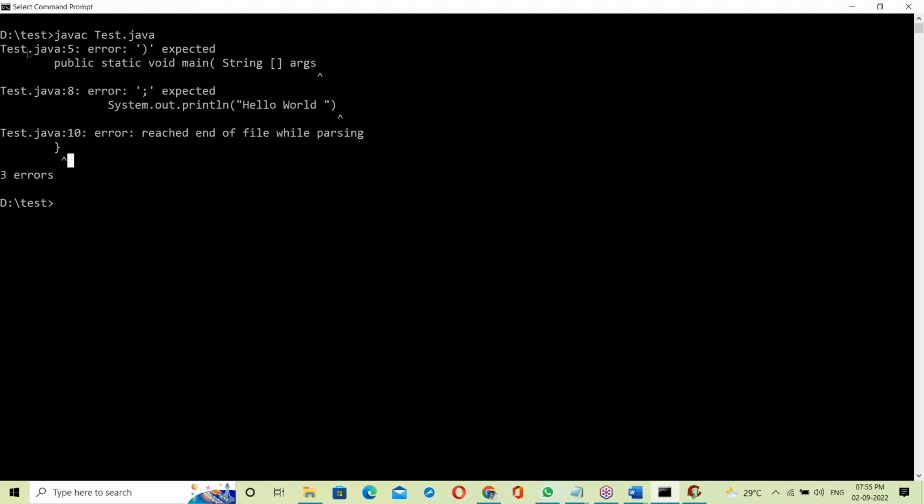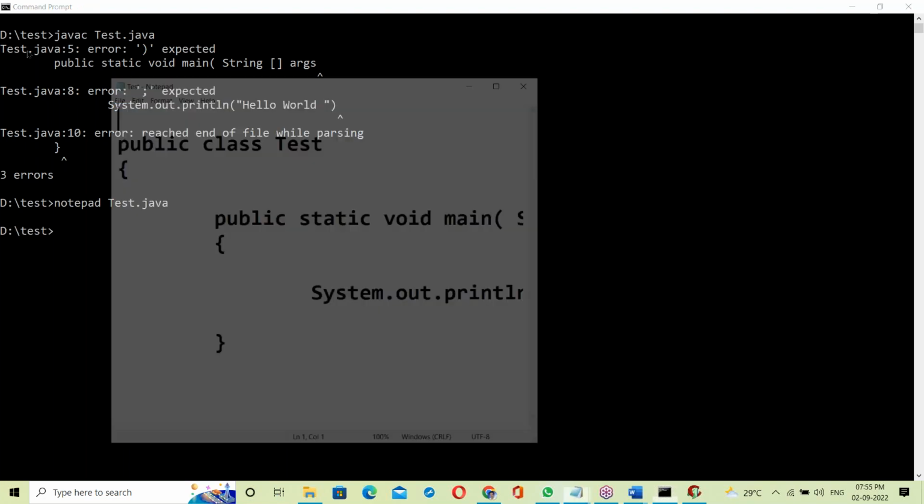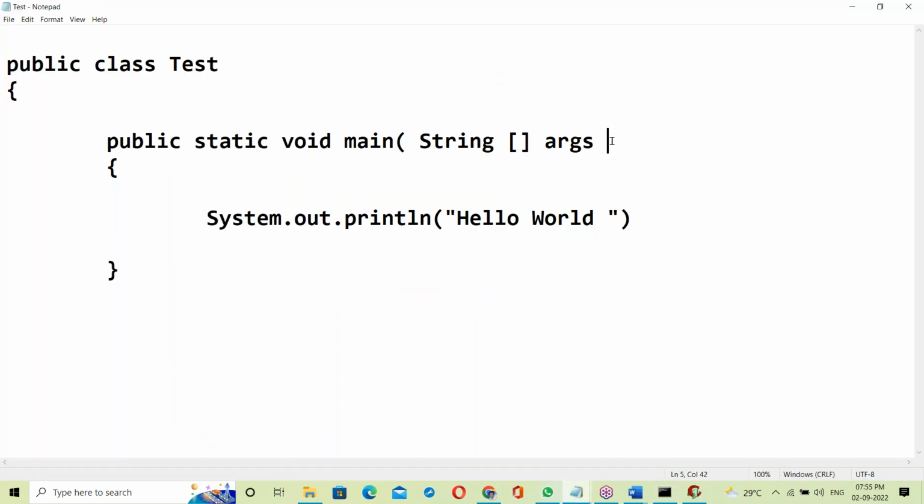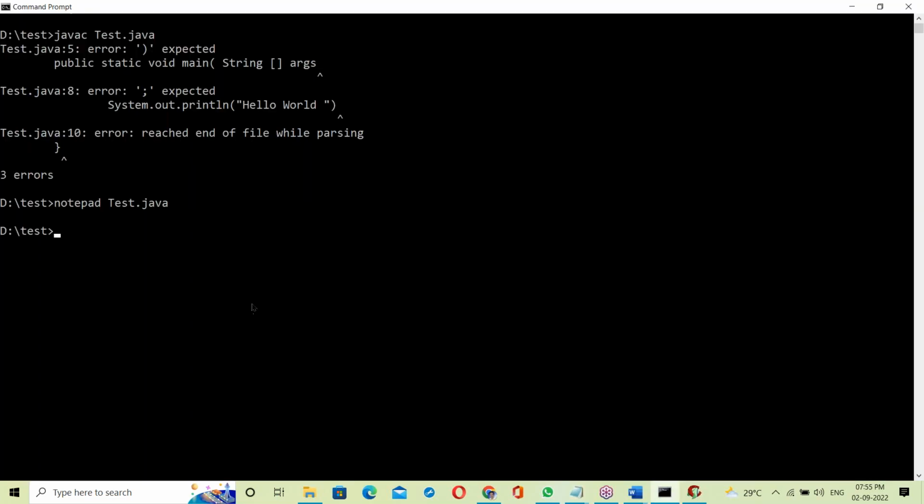So this is right. Now open notepad and let us correct all the errors here. Closing brackets, the missing semicolon, and the next closing brace that was missing. Save it and exit.